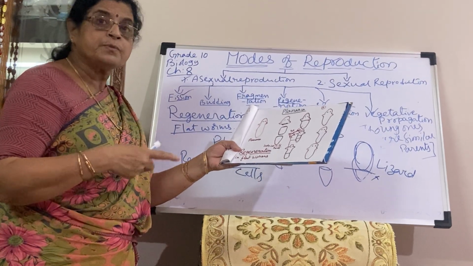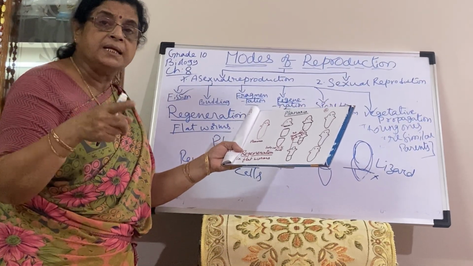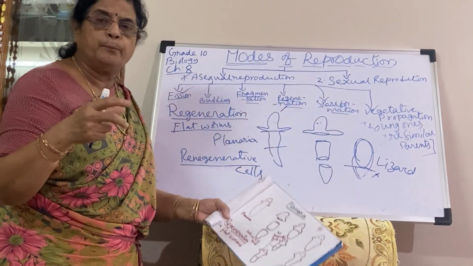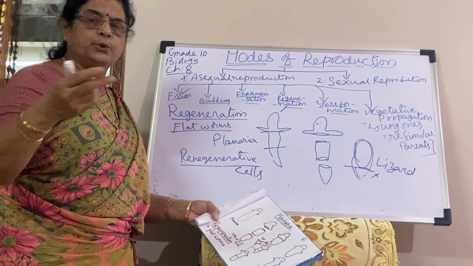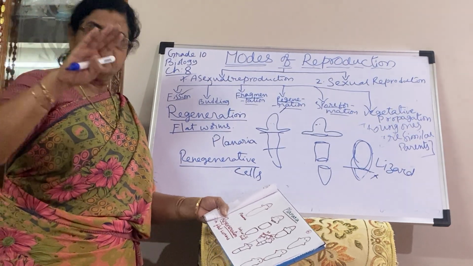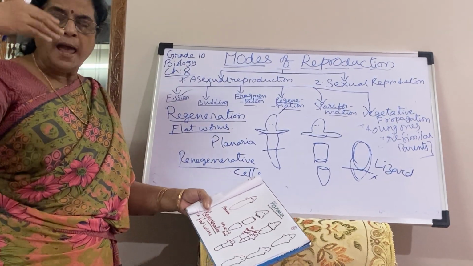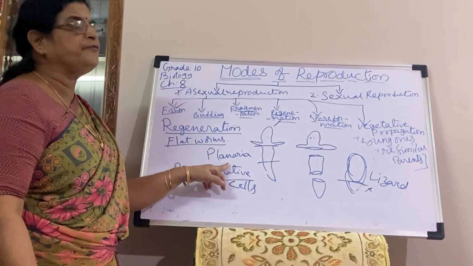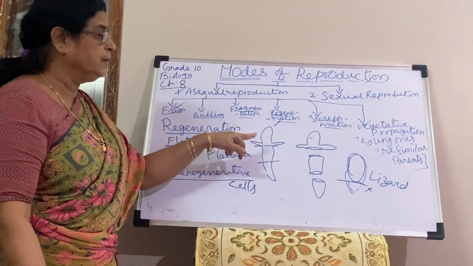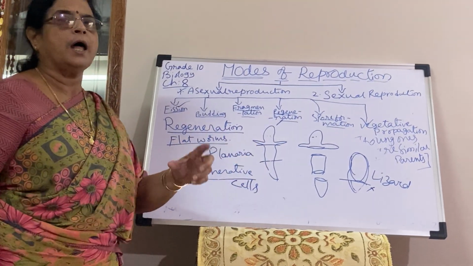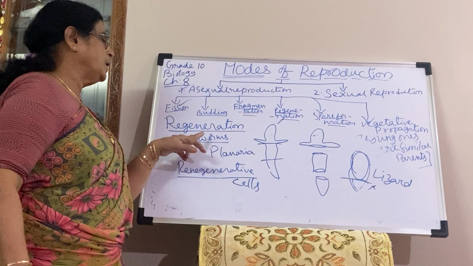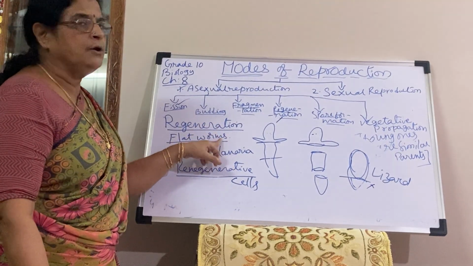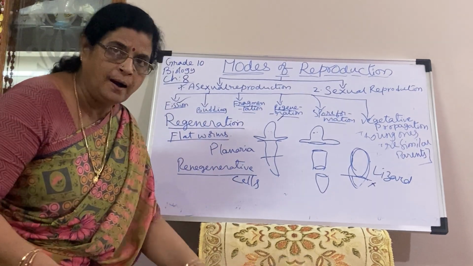Here they have specialized cells called regenerative cells. These cells divide and proliferate into new tissue in a sequential manner: cell division, tissue formation and regrowing the lost body part. The ability of regrowing the lost body part into a full organism is called regeneration. This is observed in flatworms like planaria. Got it?